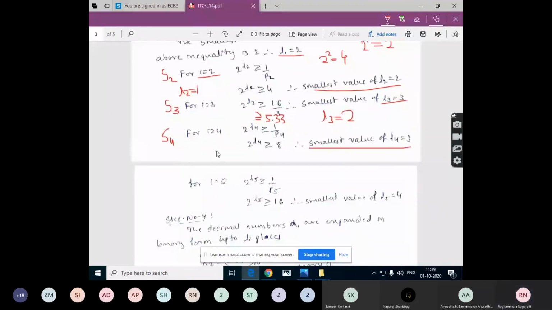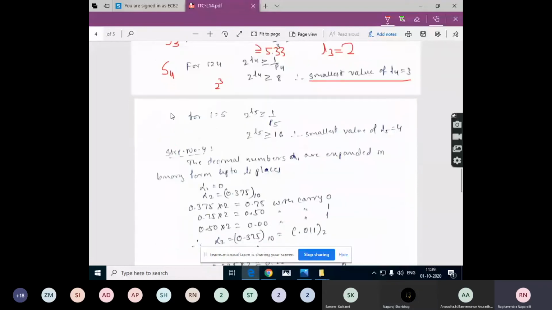What will you get for 2 raised to 3? How much is this value? 8, right? So 8 is equal to 8. So the condition satisfies. The smallest value for L4 is 3. Next, for S5, for I is equal to 5, 2 raised to L5 should be greater than or equal to 1 by 16. Taking the reciprocal, it is 16.